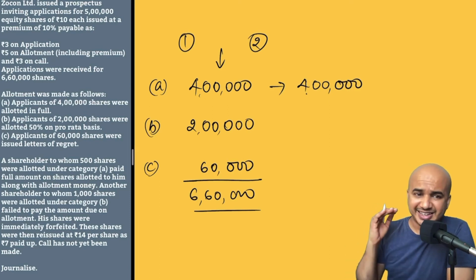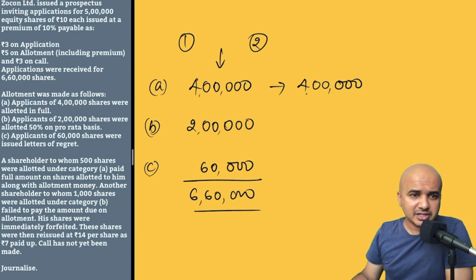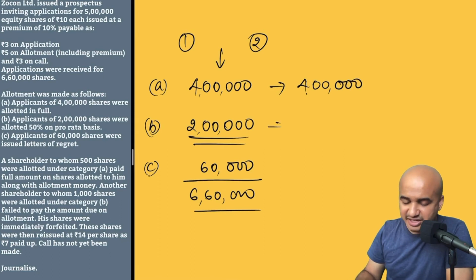Whereas in case of category B, they say applicants of 2 lakh shares were allotted 50% on a pro rata basis. That means you may have applied for 2 lakh shares, but I will not allot to you the entire 2 lakh shares, but instead I will only allot to you 50% of the shares which you have applied for. 50% of 2 lakh will be nothing but 1 lakh shares.